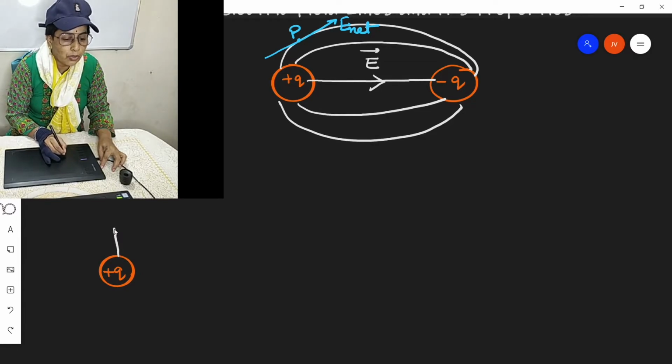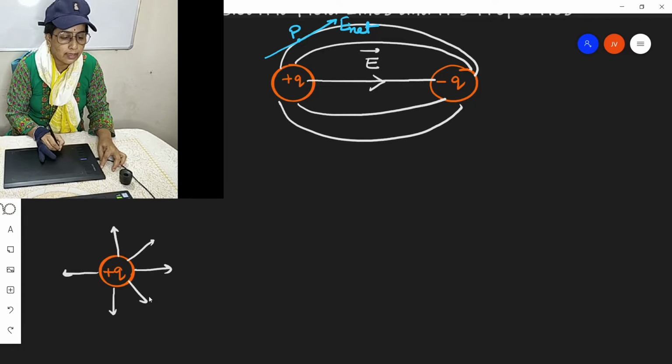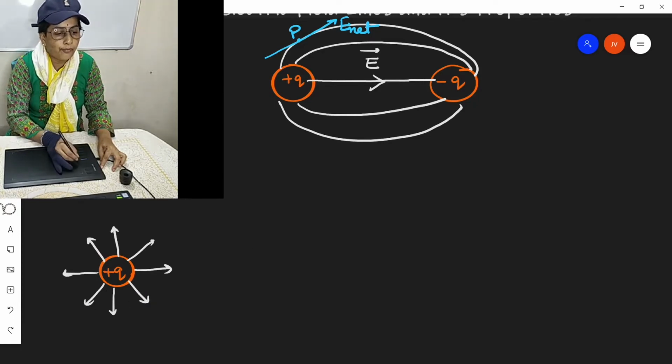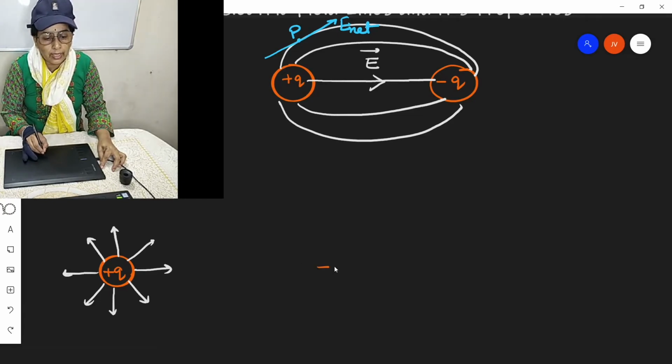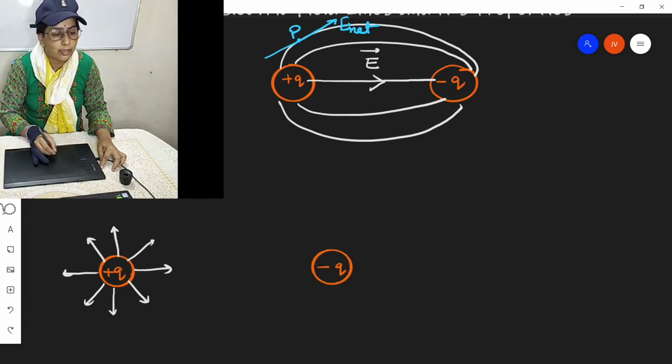Positive electric charge, the direction of electric field is radially outwards. And for a negative electric charge, the direction of electric field is radially inwards.